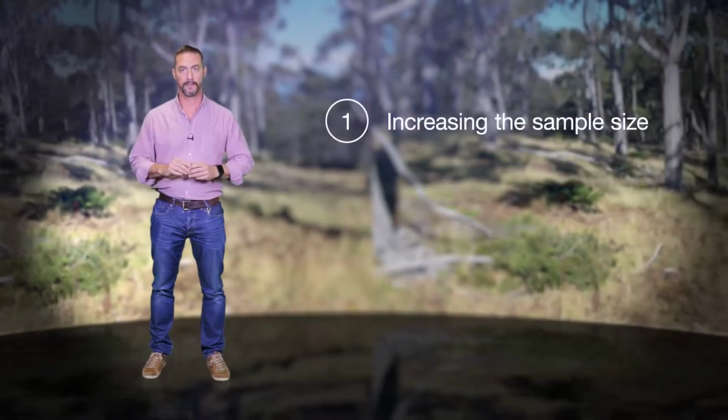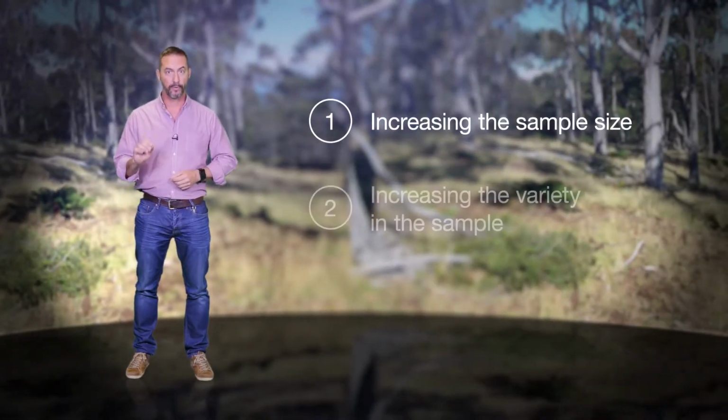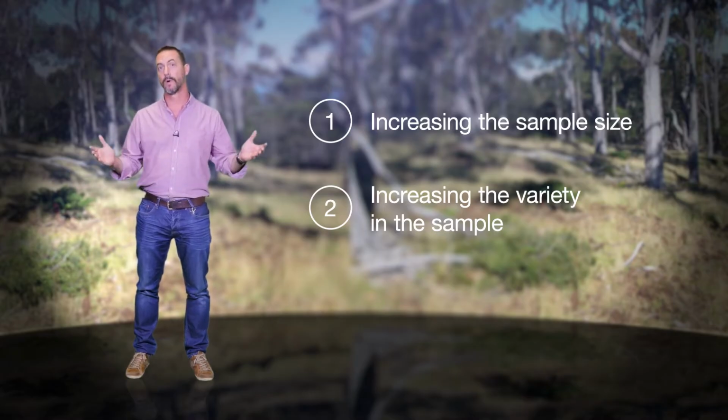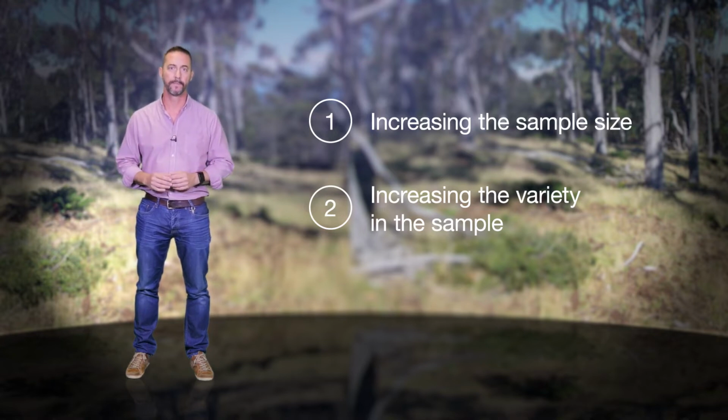But back to koalas. Think about the conclusion that all koalas are grey. What could I change about my generalisation to make the argument stronger? Two things that will make a generalisation stronger are increasing the sample size and increasing the variety in the sample. Increasing the sample size seems intuitive. The more grey koalas we see, the more confident we can be that all koalas are grey.